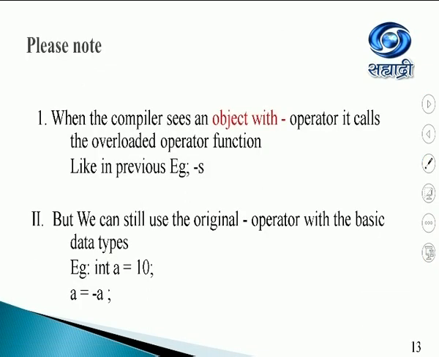Now note here that when the compiler sees an object with the minus operator, it will call the overloaded operator function, like in the previous example, -s. But we can still use the original minus operator with the basic data types like integer. A is equal to 10, and A is equal to -a will negate the value of A.